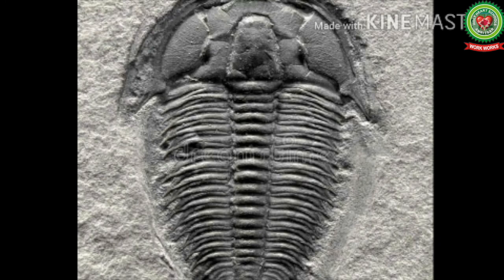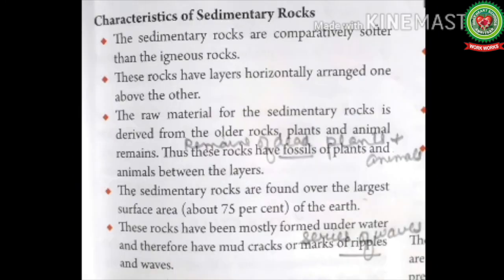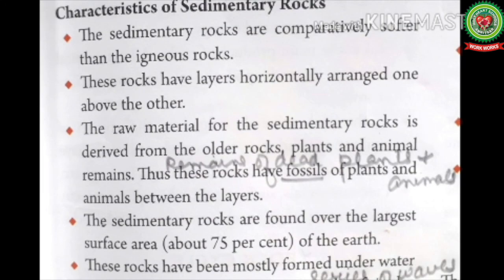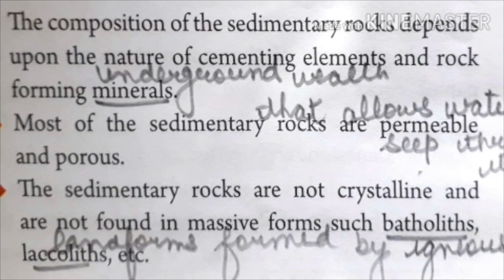Fossils can also be defined as the remains of dead plants and animals that get decomposed over a period of time. Next we have, the sedimentary rocks are found over the largest surface, about 75% of the earth. These rocks have been mostly formed under the water and therefore have mud cracks or marks of ripples and waves because the larger or heavier sediments get deposited under the seabeds. The composition of sedimentary rocks depends upon the nature of cementing elements and rock forming material. It means the parent rock has an effect on the formation of sedimentary rock.